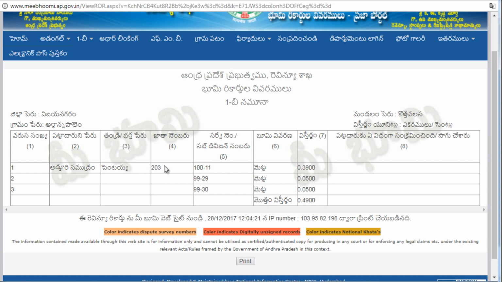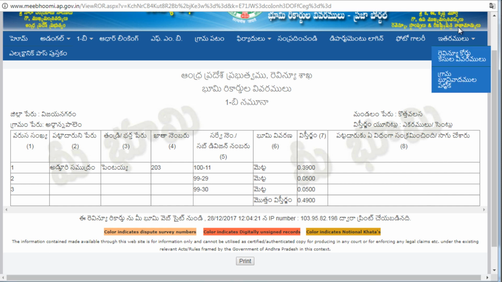So for example, this survey number 10011 has 0 acres and 39 cents in area, right? And the total area owned by this particular owner in this Khata number 203 is 0 acres and 49 cents. And finally, 8th column will show you the loans and liabilities of a particular survey number. If there are any mortgages, leases or any tax dues, that will be shown here in this column. So this is how you will get your ROR report and the Adangal report.